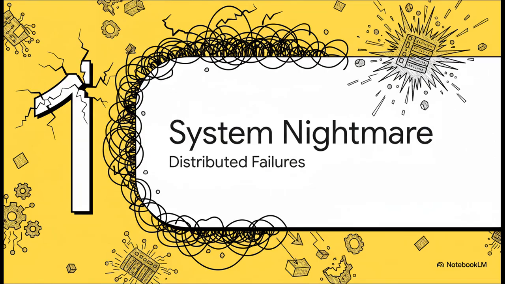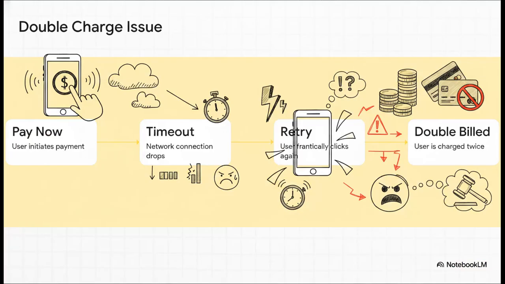All right, part 1, the distributed system nightmare. Let's look at a visceral production failure that happens thousands of times a day at scale if you aren't careful. Imagine this scenario on a platform like Uber.